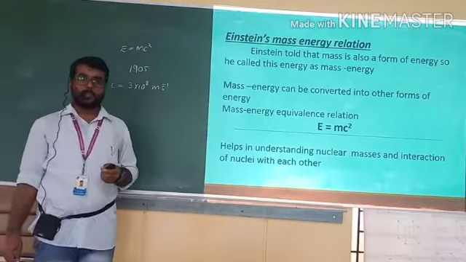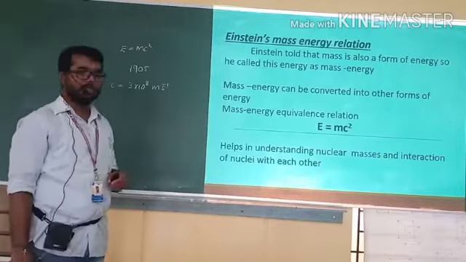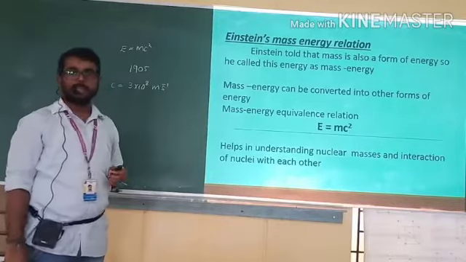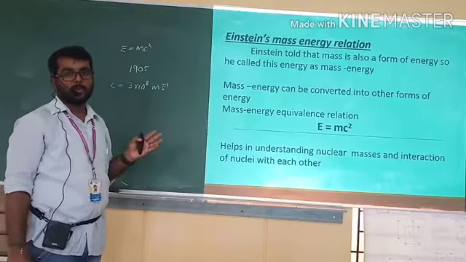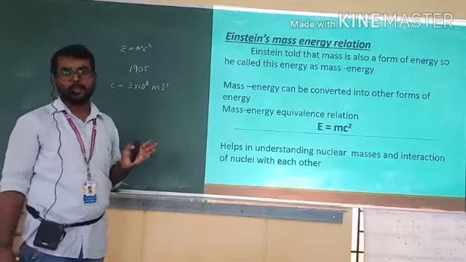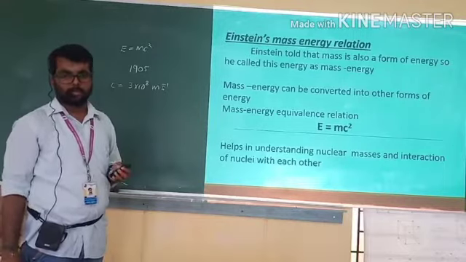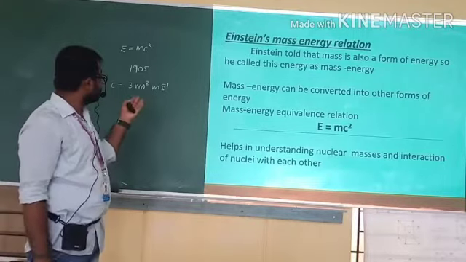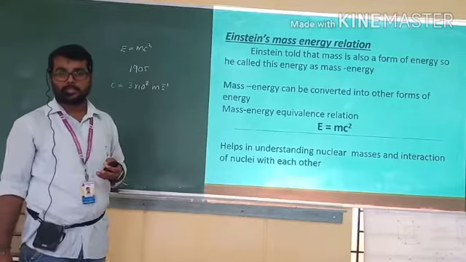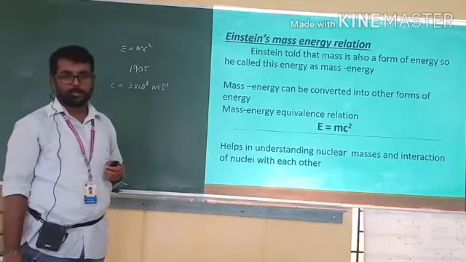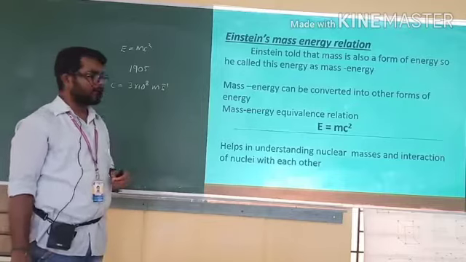This equation helped us to understand the nuclear masses and the interaction of the nuclei with each other. It is a very familiar equation because it is very important. You have seen this equation even before entering high school classes, because it is that important.